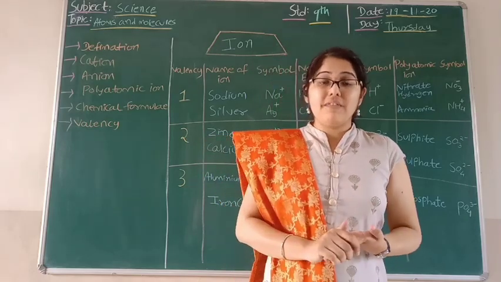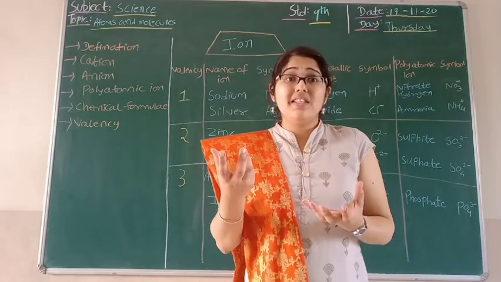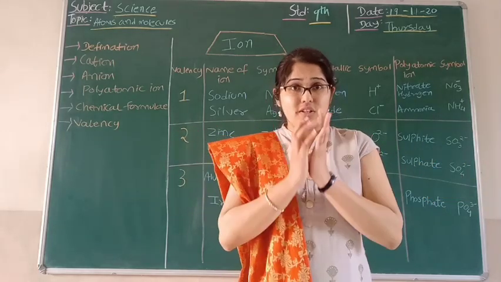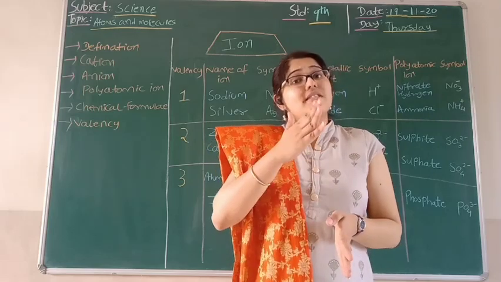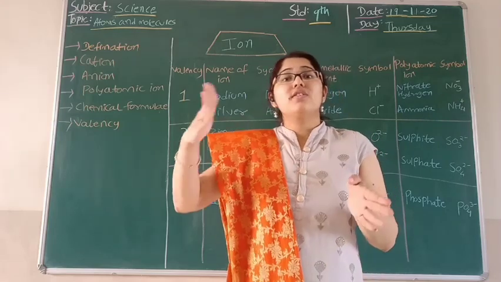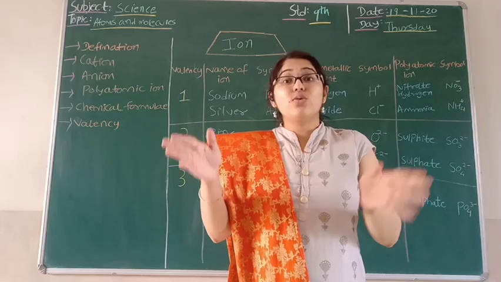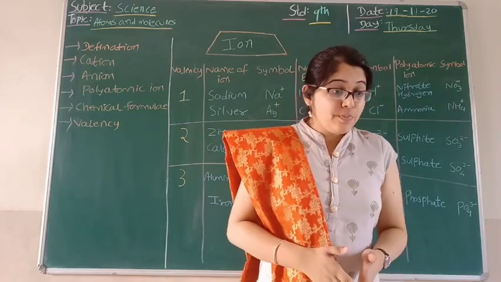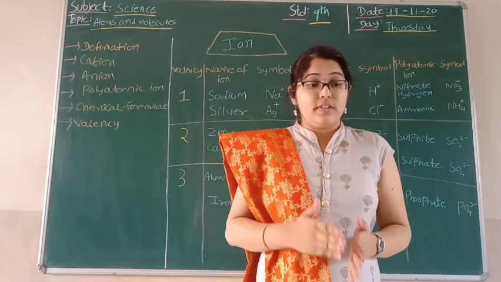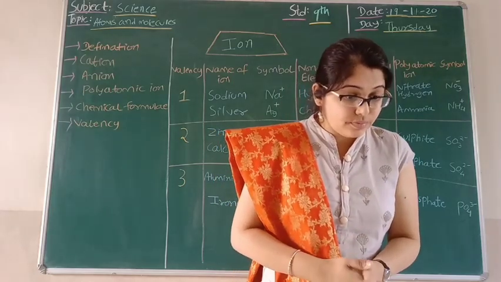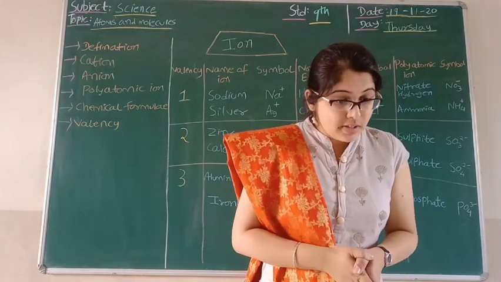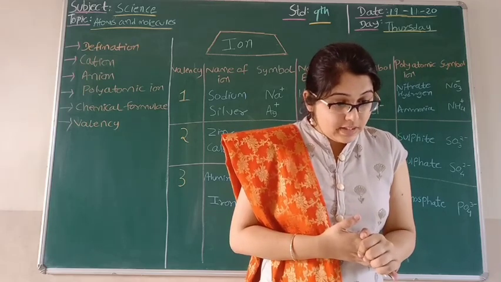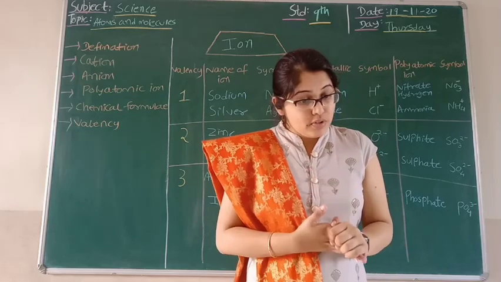For example, if I take NaCl, we know this is a combination of metal and non-metal, so it is sodium chloride. And both sodium as well as chlorine have their own charge. So students, as we know, when there is an Na plus charge, it means the ion has particles which are negatively charged and positively charged.